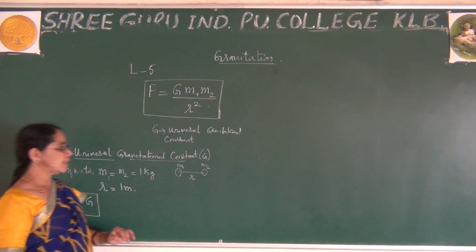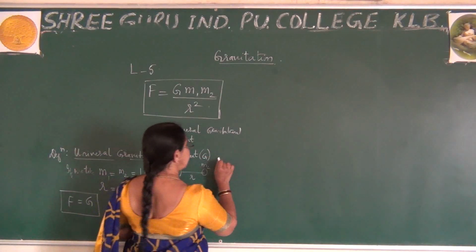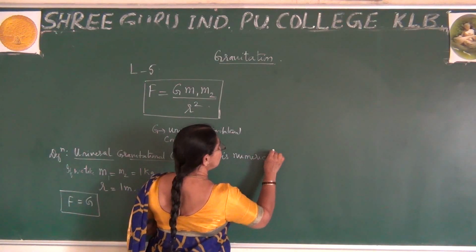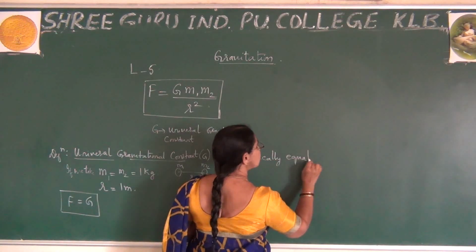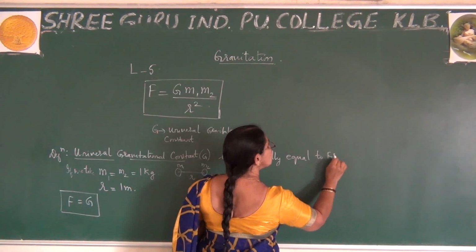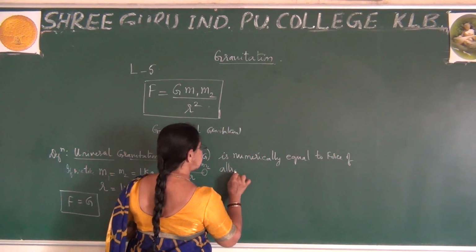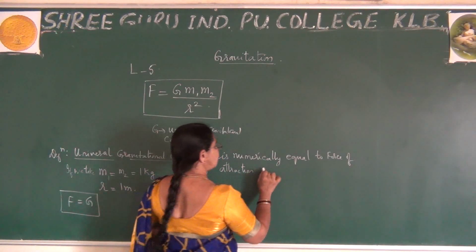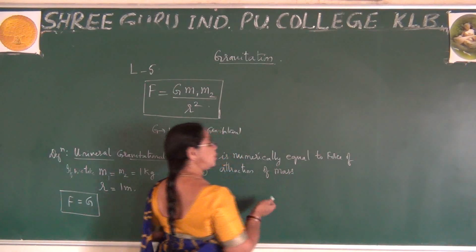So I write the statement. The universal gravitational constant is numerically equal to the force of attraction of unit masses, which are separated by unit distance apart.